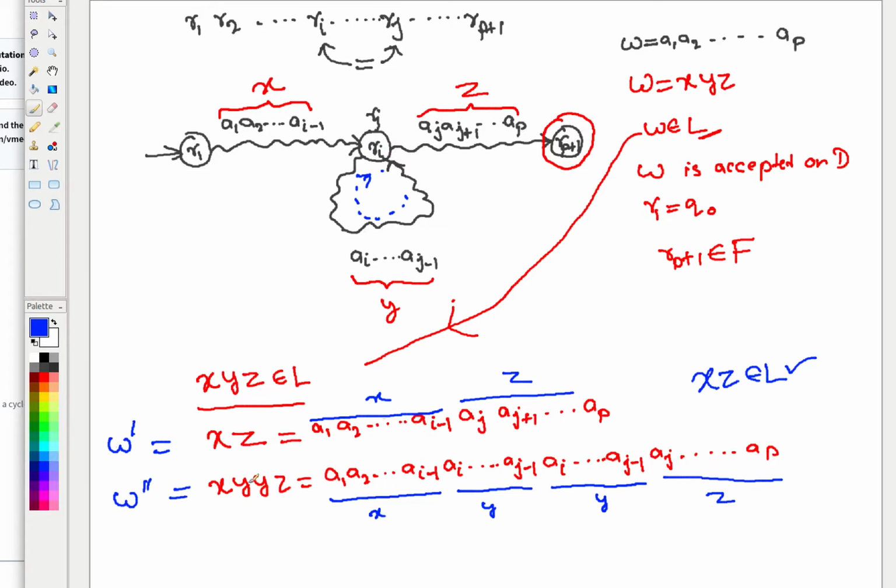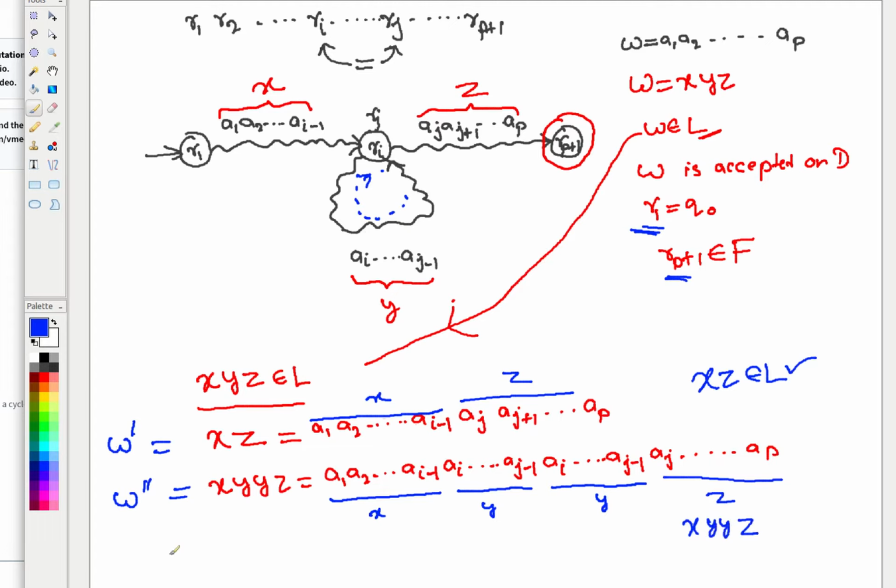So xyyz is also part of L because it takes you from the start state R1, if you remember, to Rp plus 1, one of the final states. So xyyz also takes you on that DFA D from the start state to one of the final states. Therefore, xyyz is also acceptable.